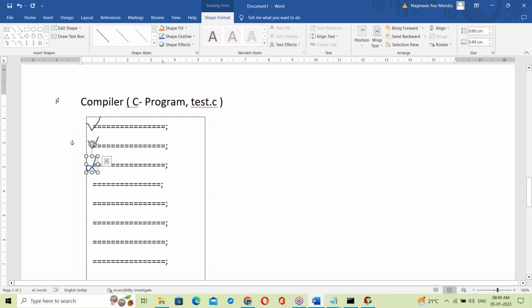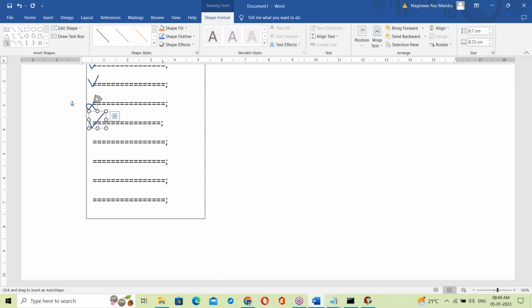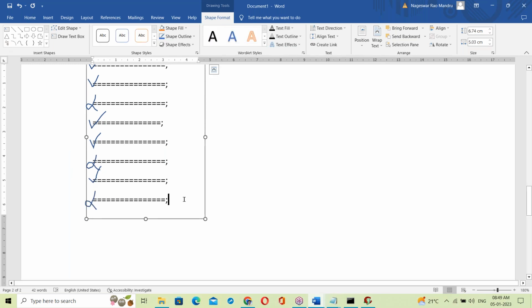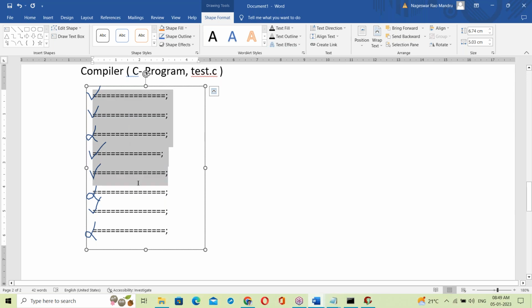Suppose something is wrong: it shows an error at some line. Then the next line is also correct, then the next line, something wrong here, error at some line. Next line, suppose something wrong, it shows all the errors from top to bottom. The compiler checks the whole program from top to bottom. Even if correct, it won't convert into binary code immediately. First the compiler checks the whole code from top to bottom.